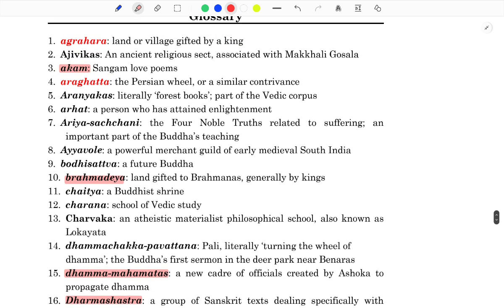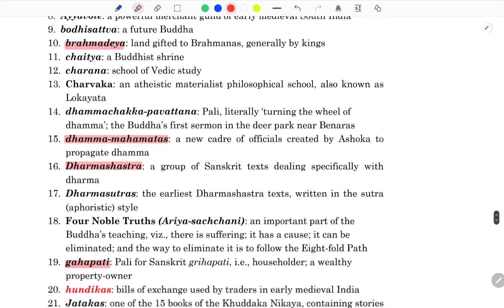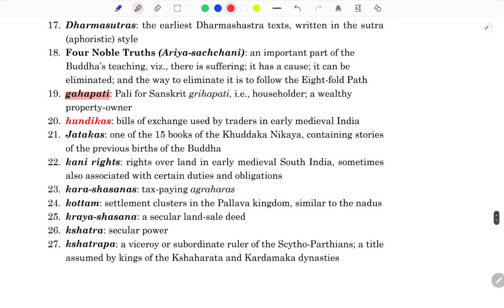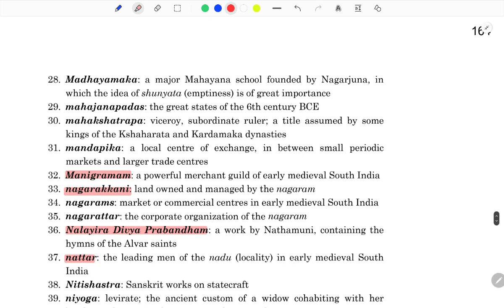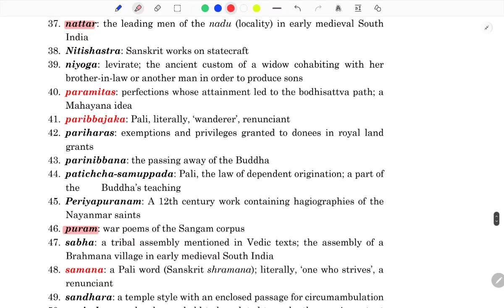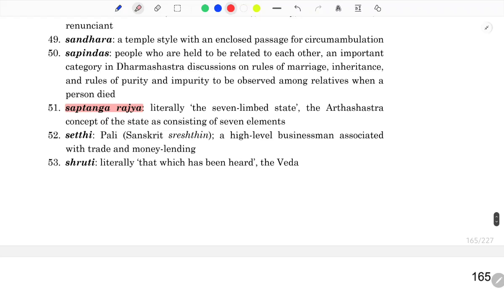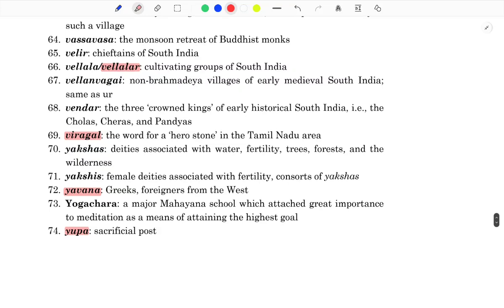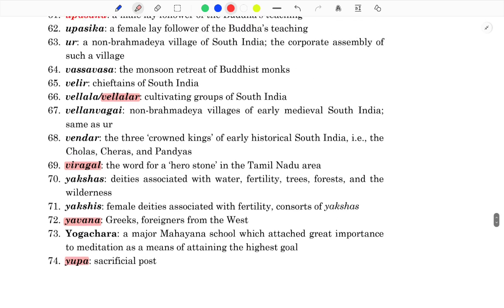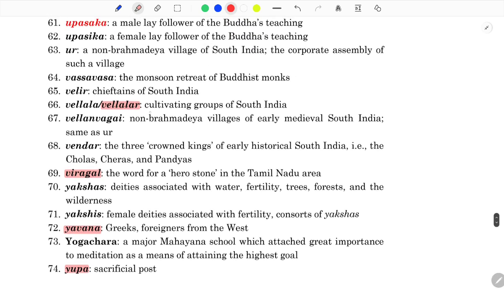For example, the pink ones, whatever I highlighted: Akam, Brahmadeya, Dhamma Mahamata, Dharma Shastras, Gahapati. Hundikas we already covered. Manigramam, Nagarakanni, Nattar, Puram, Saptangrajya, Tevram, Vellalar, Viragal, Yavana and Yupa. These are the terms which appeared in the most recent exam, just last year once. And word by word, the explanations of those terms are the same, whatever you are seeing here.